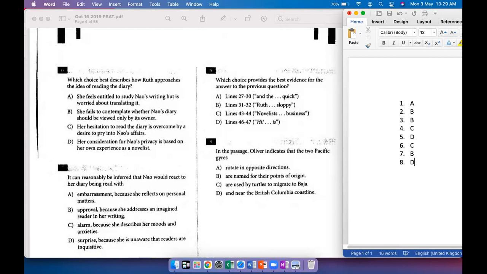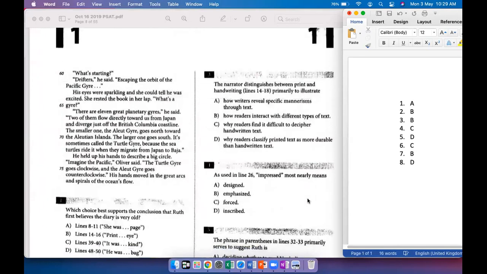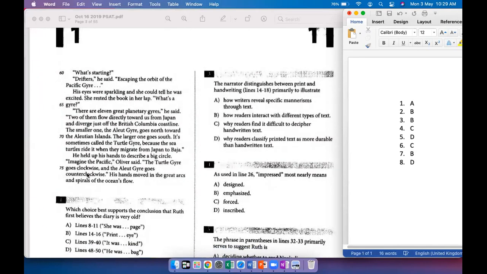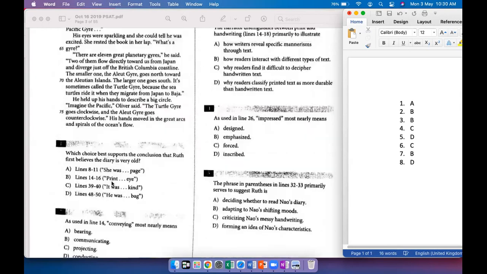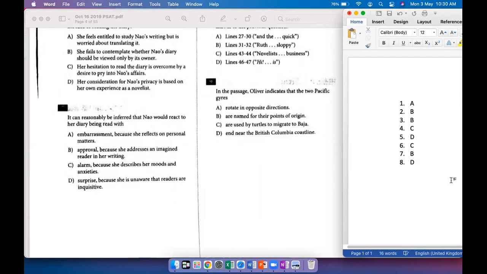Okay, and the last question in the passage: Oliver indicates the two Pacific gyres rotate in opposite directions, are named for their points of origin, are used by turtles to migrate to Baja and near the British Columbia coastline. So I think it's A, right? He says it here very clearly that the turtle gyre goes clockwise and the Aleutian gyre goes counterclockwise, lines 74 to 76. So it's very clearly A.